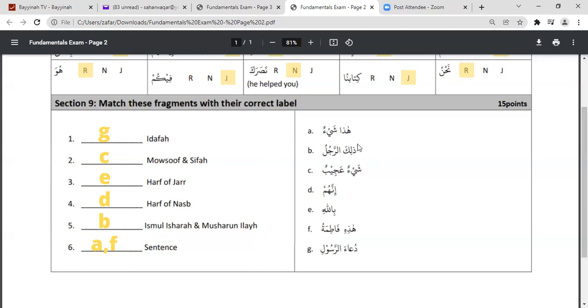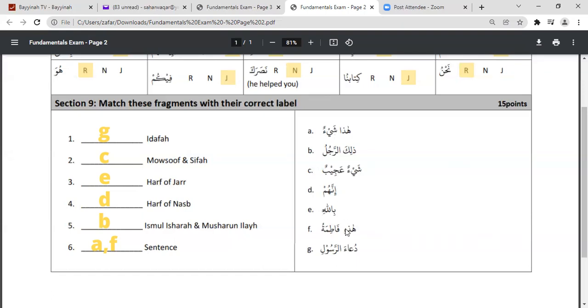Now, we just talked about ismul ishara and musharun ilayh. When ism ishara, that is the pointers, are followed by alif lam, it combines to make a fragment, that is ismul ishara and musharun ilayh. When the pointers, or the ismul ishara, are not followed by alif lam, then we put an "is" in between, and that makes it a sentence. Okay, so hadha shay'un is a sentence.